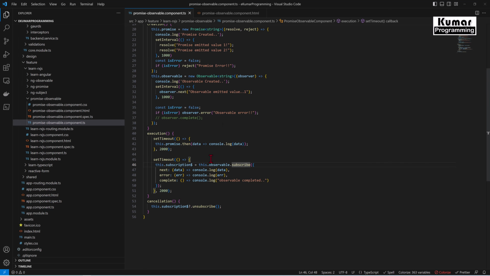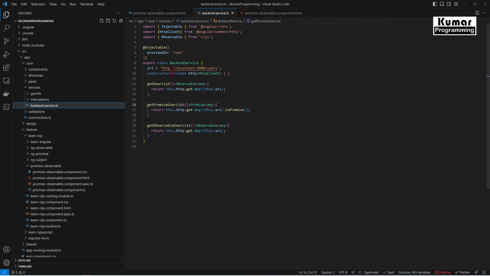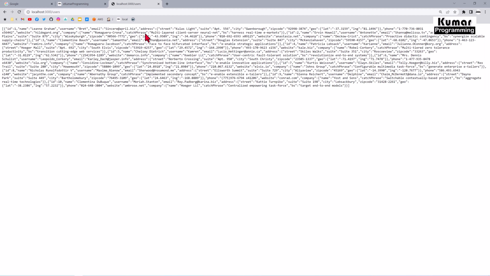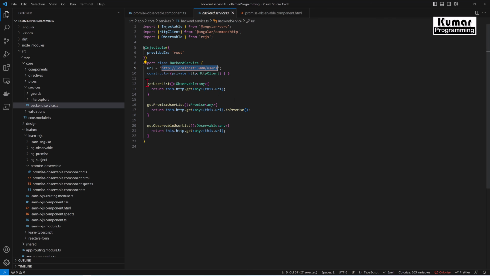In order to demonstrate that, I have created a backend service here. Inside this backend service, I'm calling this URL. I have created a backend API, and I have already deployed this API on my localhost. So this is the user detail that we are getting from the web API. I'm calling this web API from my backend service.